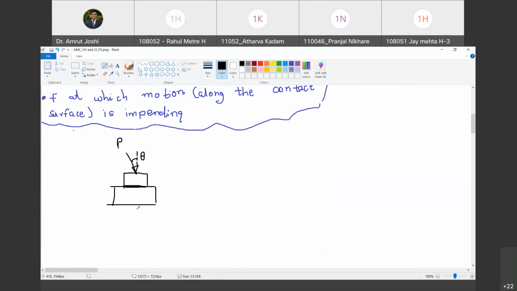N equal to P sin theta. Sine or cos? One second, sir. P cos theta. Sure. P cos theta. जिसके बीच में थीटा वो एंगल, cos theta. This is the rule that you have to remember. ठीक है, अगर मैंने थीटा यहाँ पे दिखाया होता हॉरिजॉन्टल के साथ, then what you have said was correct, that it is P sin theta. Are you with me? But as I have shown the angle with vertical, ये vertical component of P is going to be P cos theta. And when I apply summation Fy equal to 0, what do I get? P cos theta, which is negative, plus N is equal to 0. So the value of N is equal to P cos theta. Do you agree with me?